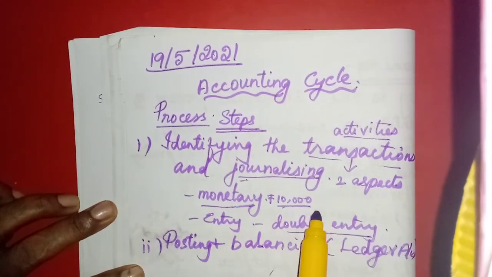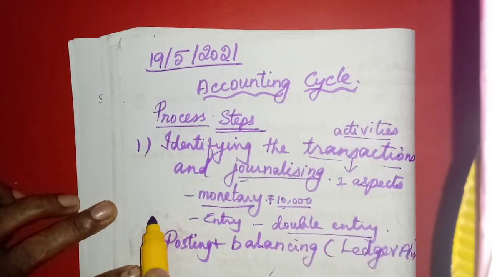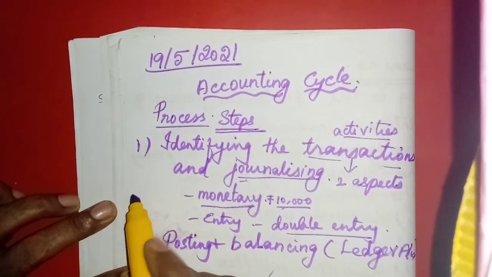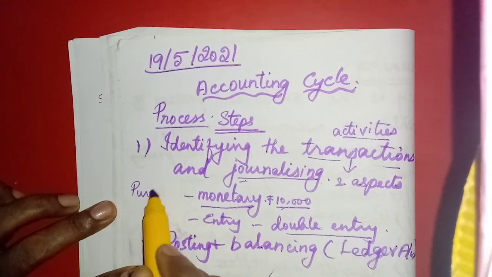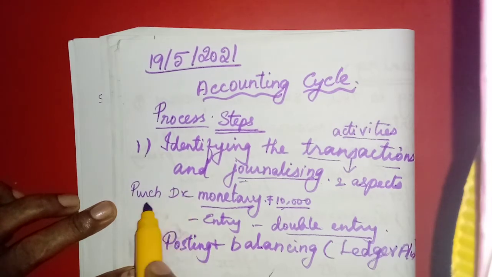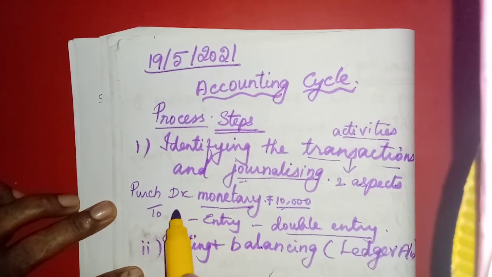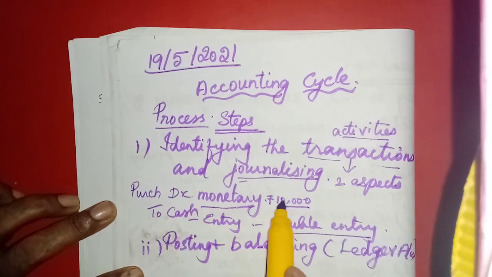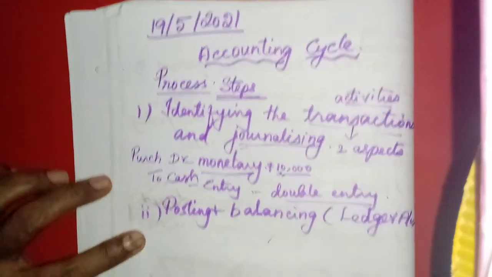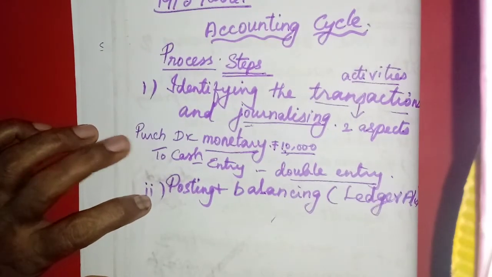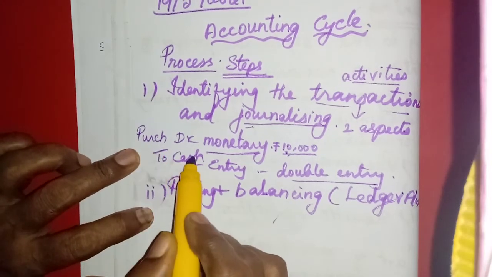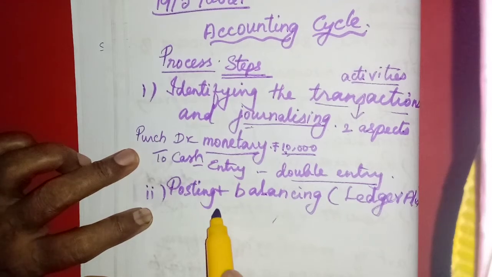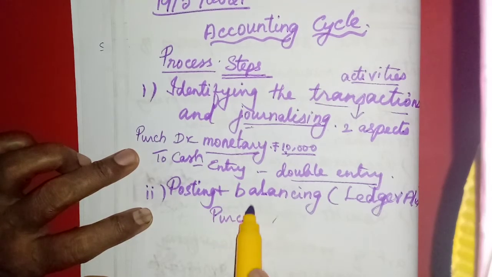Purchasing for cash. Purchases, we have to write purchases. That is one expense, isn't it? Purchases account debit to cash, the same 10,000. So now we are going to post these two aspects in the ledger. We have to post both accounts. First we have to post in the purchases account.